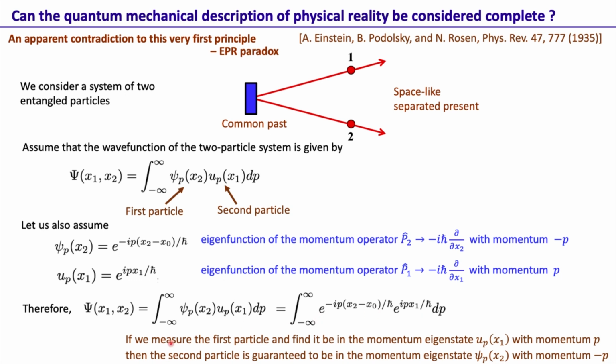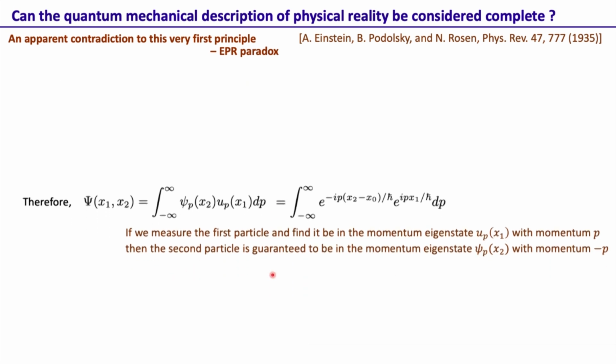If you measure the first particle and find it in the momentum eigenstate psi p of x1 with momentum p, then the second particle is guaranteed to be in the momentum eigenstate psi p of x2 with momentum minus p. So each particle can have any momentum value, but if you find the first particle with momentum p, then the second one is guaranteed to have momentum minus p. Okay, so that's the situation.